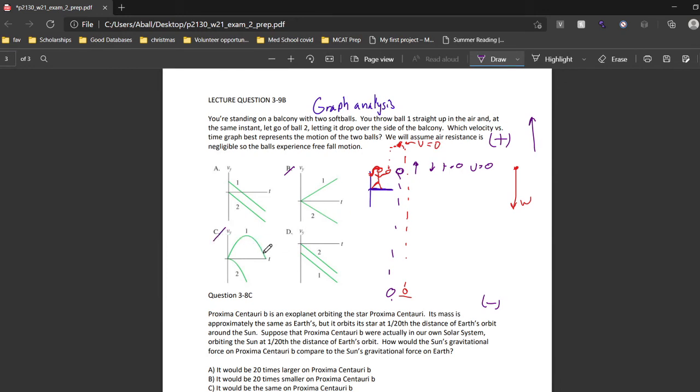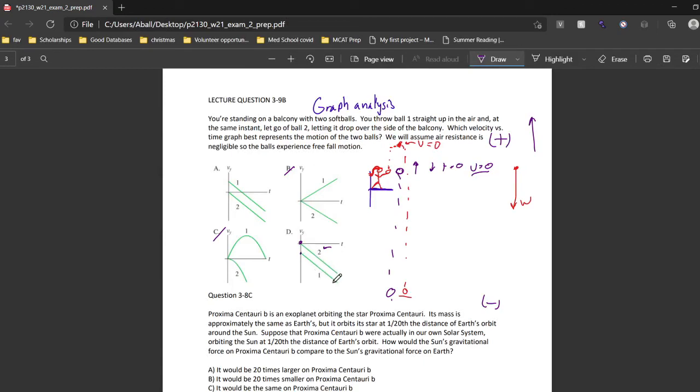And then answer D says that ball 1 has an initial negative velocity, while ball 2 has an initial 0 velocity. So ball 2 here is correct because at time 0, there's no velocity, there's no acceleration occurring. There was no force added to this ball to give it an initial velocity. So therefore, at time 0, the velocity equals 0. So that's represented on this graph. But for the other ball, we had said that it's moving in the positive direction at time 0, and it's given an initial velocity because you threw that ball up in the air. So it should not start with a negative velocity.